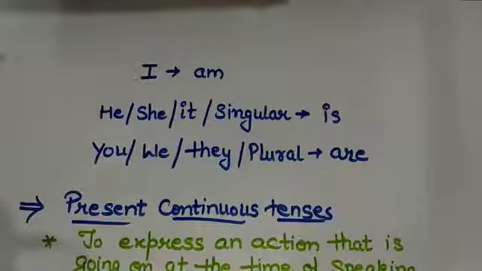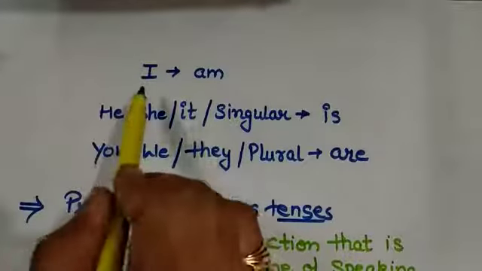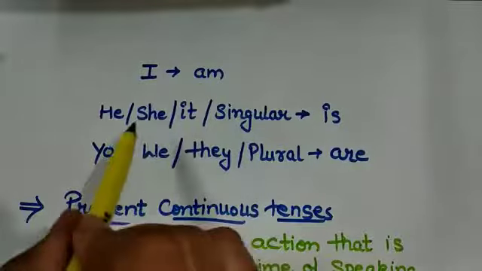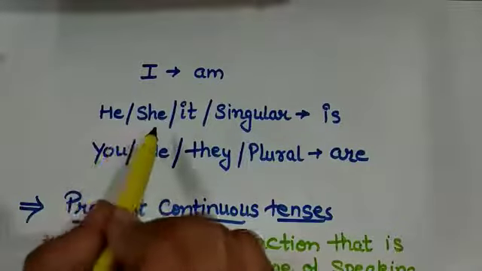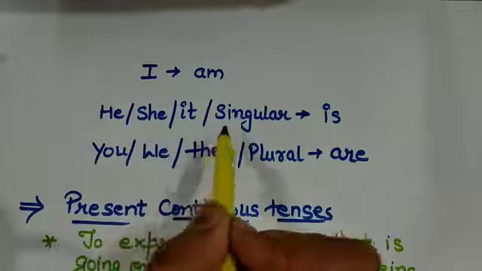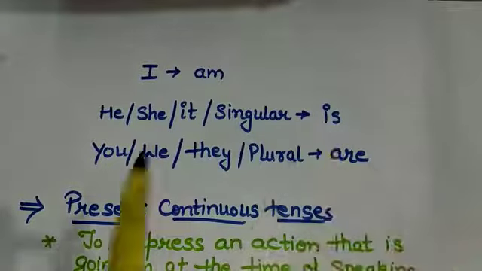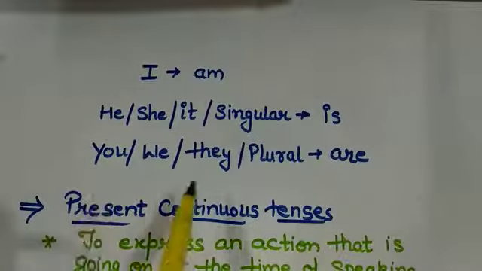Now let us see this thing. When we have I as a subject, we use am with it, and when we have he, she, it and singulars, we use is with the subjects, and if we have you, we, they and plural, we use are. On is, am, are we also have a video. If you want to understand the very basic concept of is, am, are, you can go and watch that.